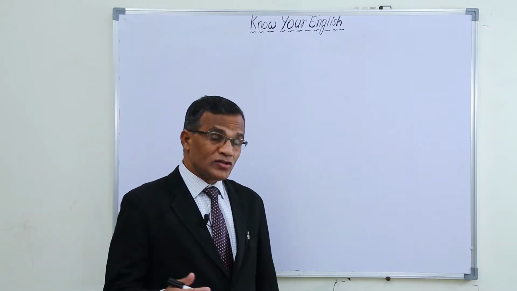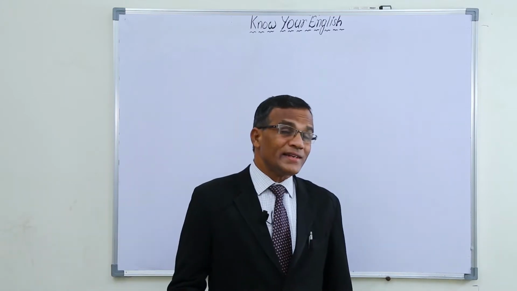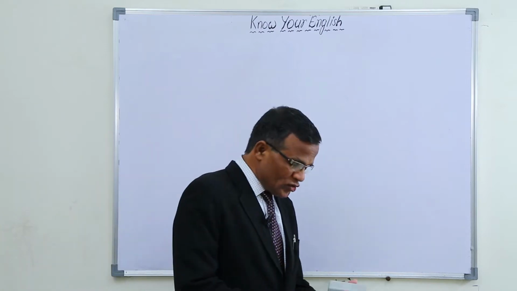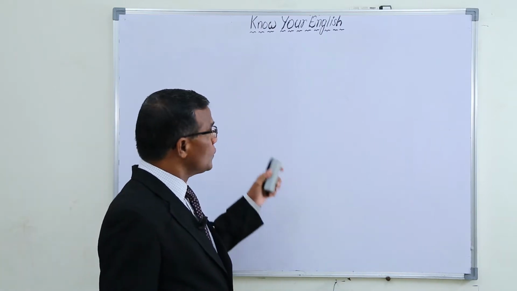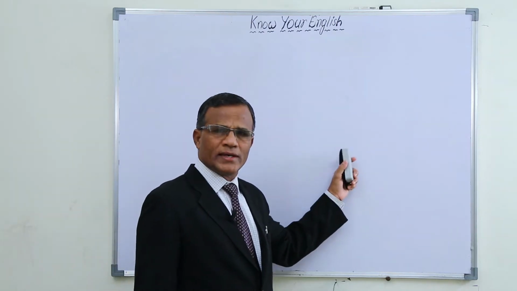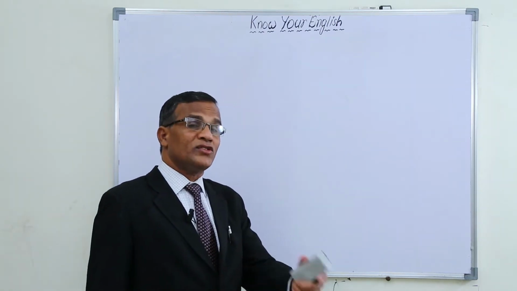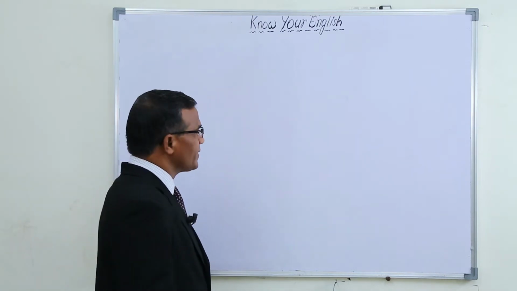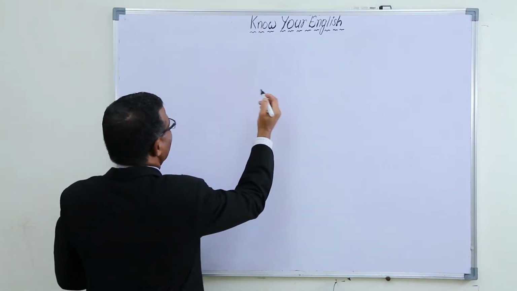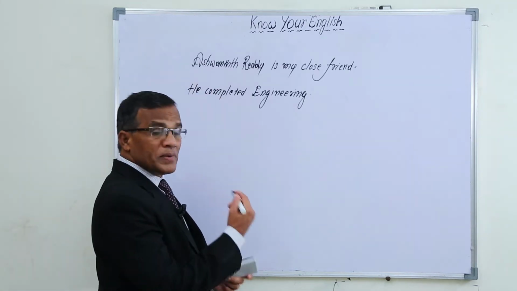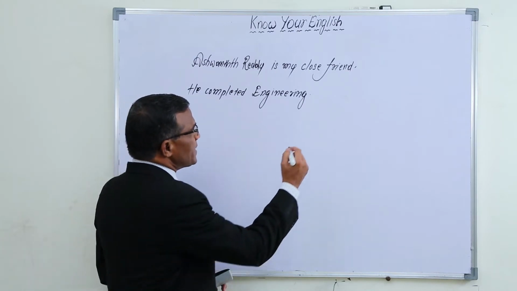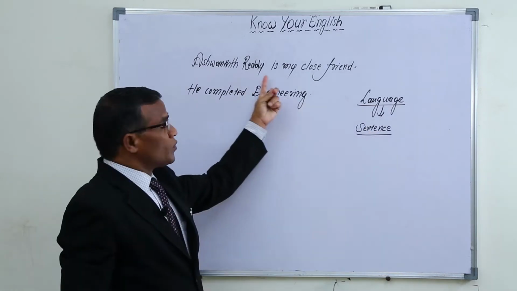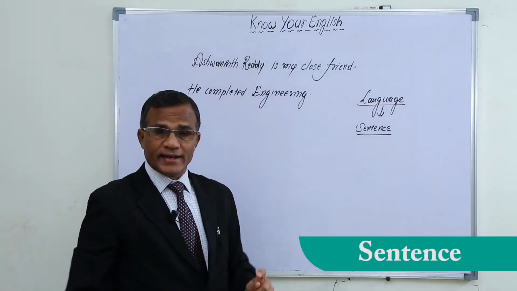If a person listens to me, what can he say? He can say that I have spoken in English. That means, as I have used many sentences about Ashwanta Reddy, the other people can say that I am speaking in English. If I take one or two sentences, you can understand what the language is. So, what is the basic thing for language here? The basic thing for language is a sentence. Ashwanta Reddy is my close friend is a sentence.